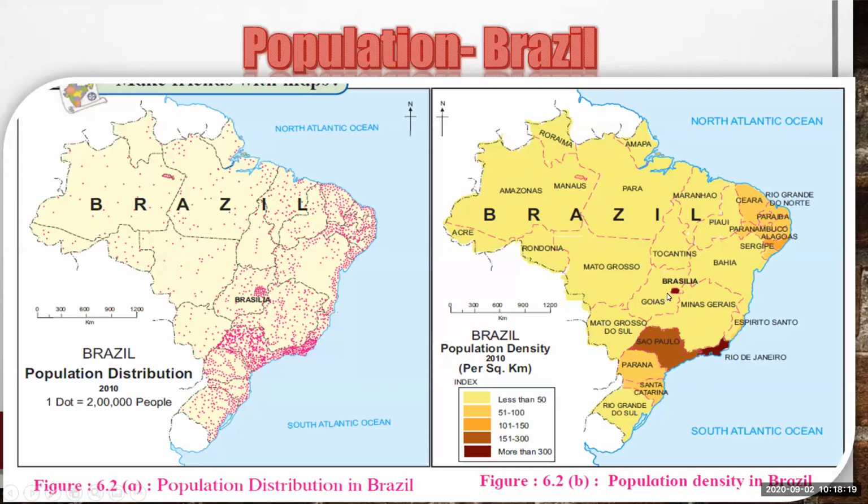Only in these areas can we see the dense population, more than 300 people. In our country, we have seen already, the last color was showing more than 500 people living in 1 square kilometer area.